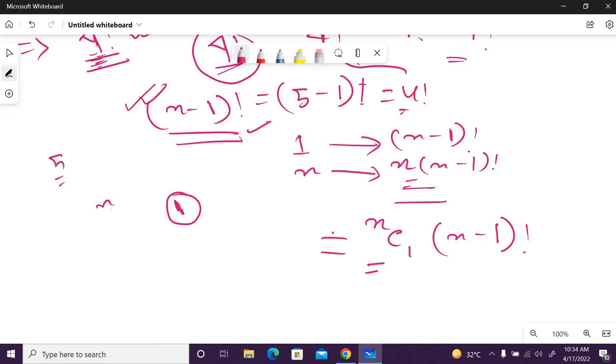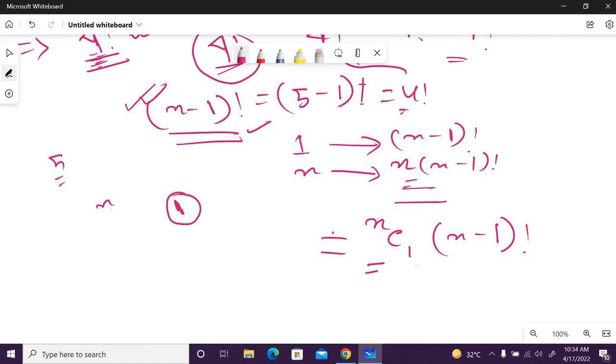So out of this n, if I take one number, how many combinations? It is nothing but n choose 1.